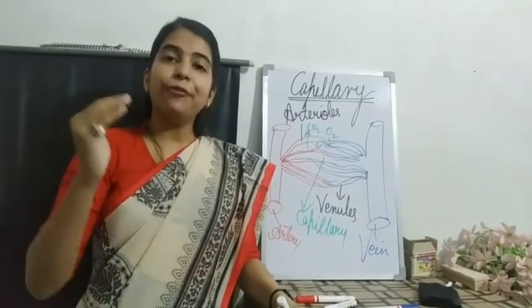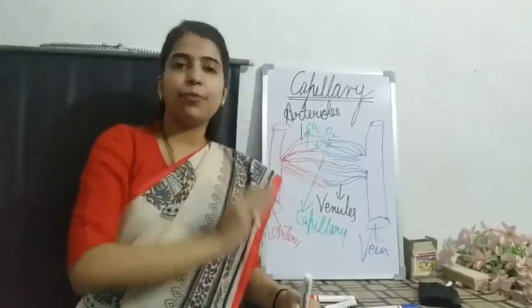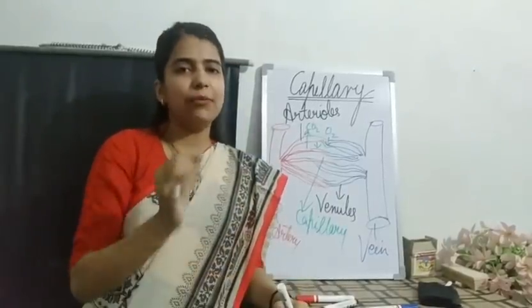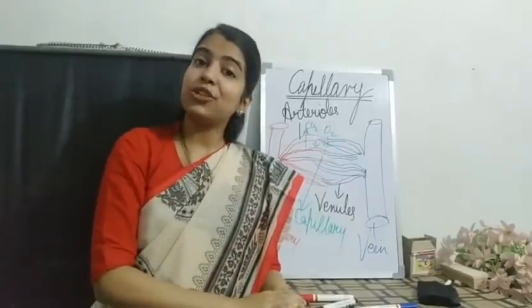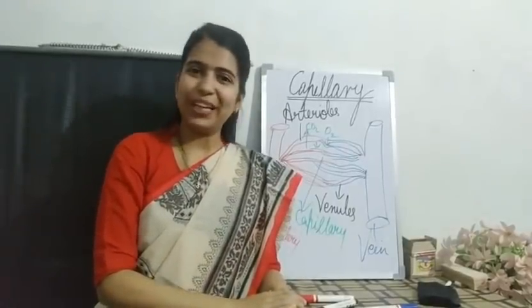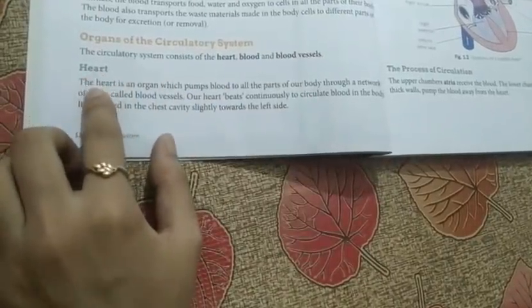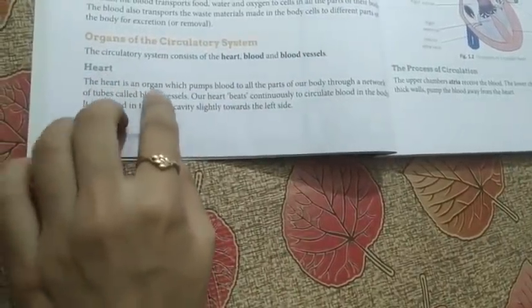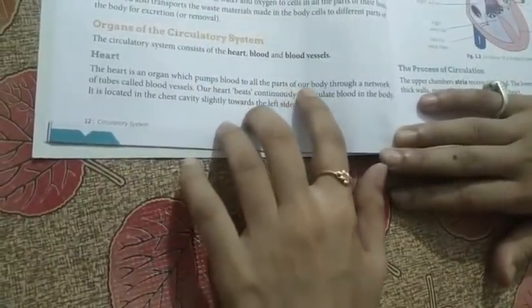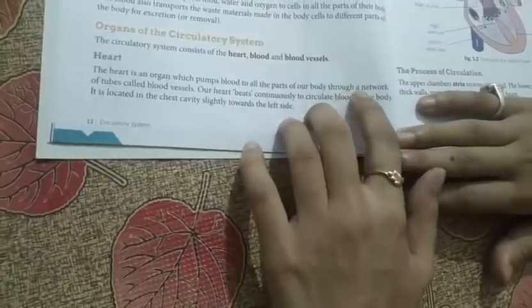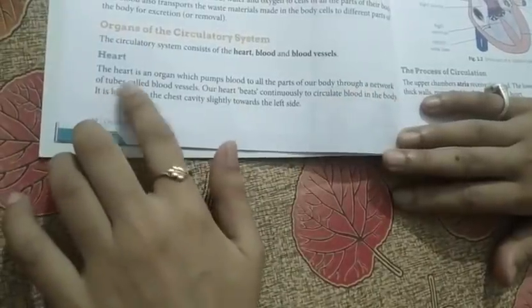Now students, we will move towards the next portion. Today I will give you just a reading and a small explanation for the structure of the heart. The heart is an organ which pumps blood to all the parts of our body through a network of tubes called blood vessels.